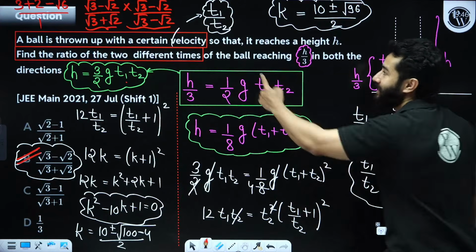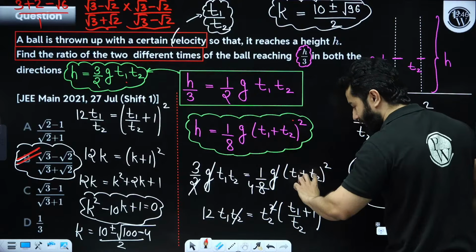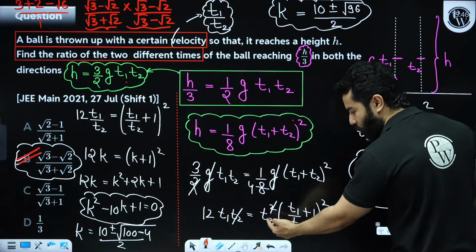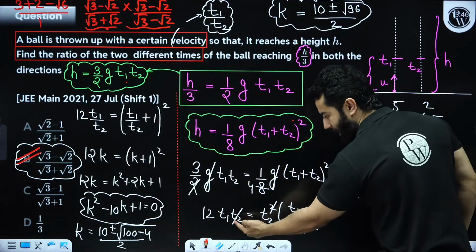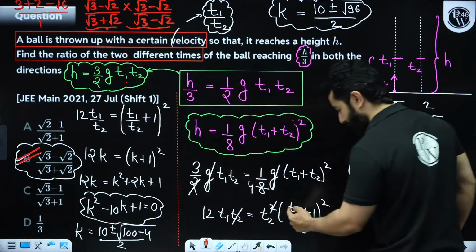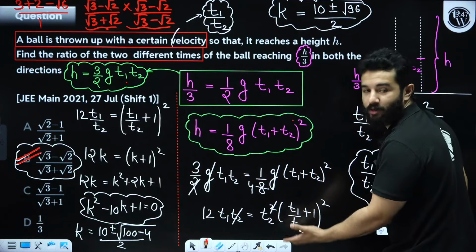And they are asking about T1 and T2. So I have taken T2 common from this square, from this bracket. So it will become T2 square over here. One of the T2 will get cancelled out. This will become T1 upon T2, as you can see. And this also becomes T1 upon T2. That's what I wanted to find.